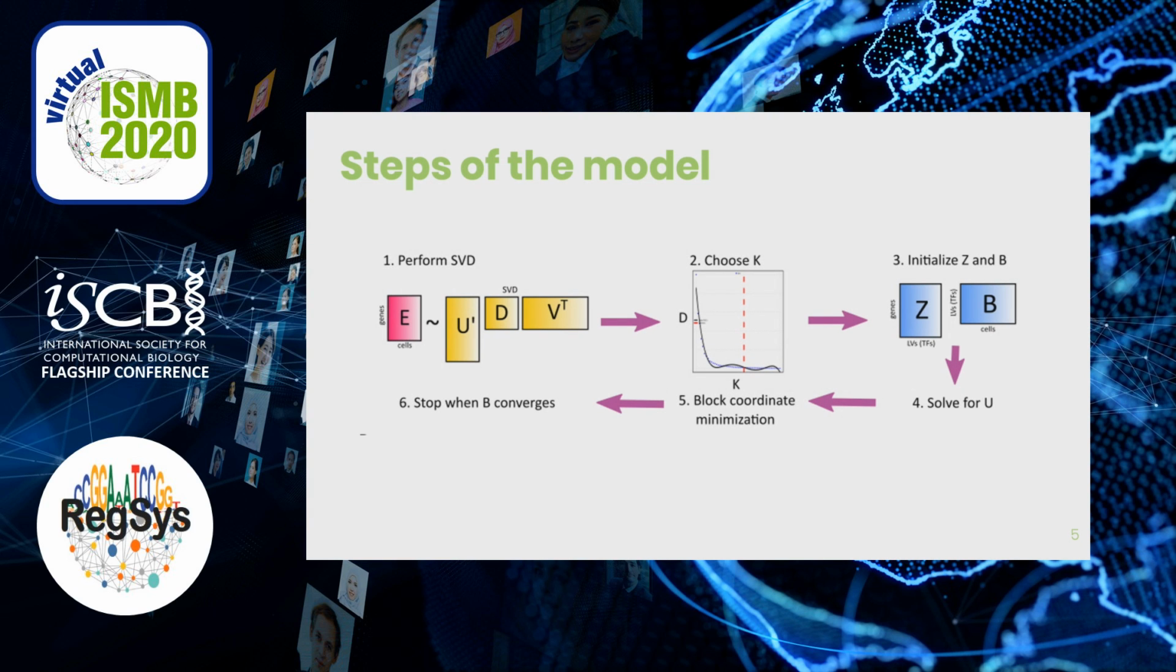Our method starts using singular value decomposition to reduce the dimensionality of the data. From here, we choose a set of k dimensions that explain a good proportion of the variance. We use the SVD results to initialize Z and B. Then we can solve for U using lasso regression. We use block coordinate minimization to solve the system, and we stop when B converges.